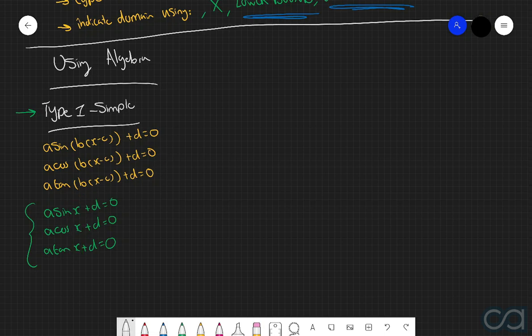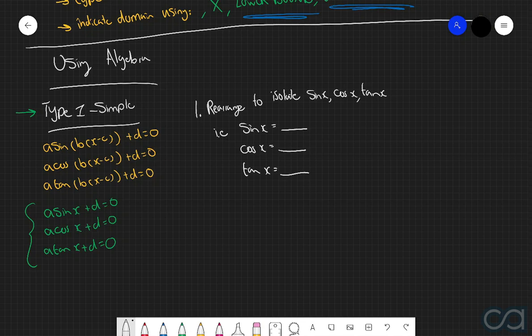Now, the approach that you're going to take for these ones here is the following. You are first of all going to rearrange the equation to either get sine x, cos x, or tan x all by itself. So in other words, we want to rearrange the equation to get it in the form of sine x, cos x, or tan x is equal to some number. Then, step number 2, you are going to use the unit circle to solve for the value of x for one revolution around the unit circle.